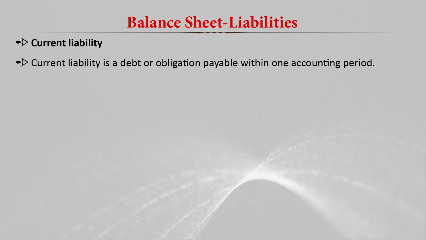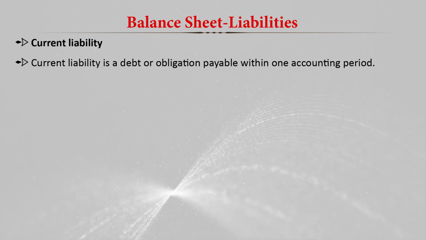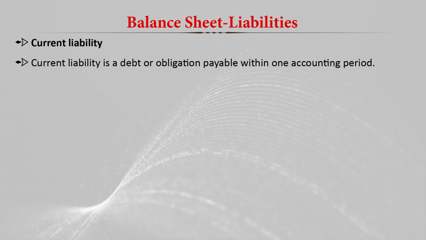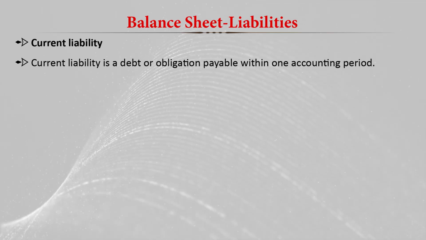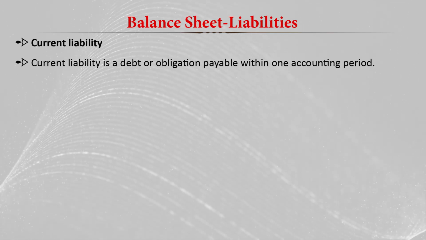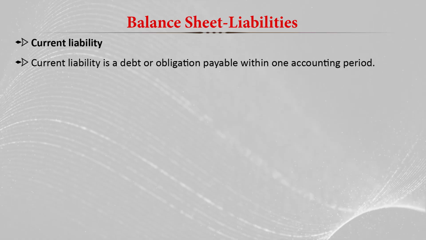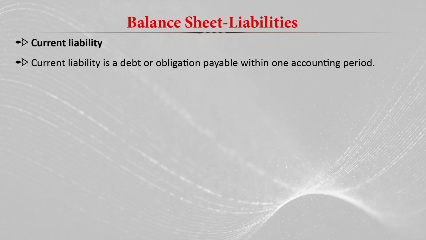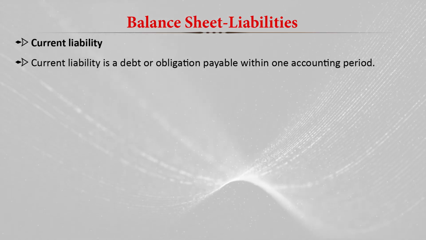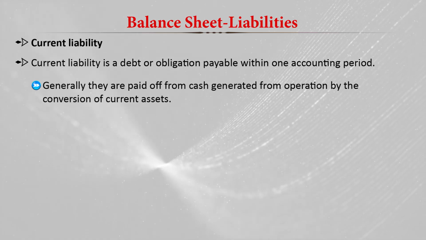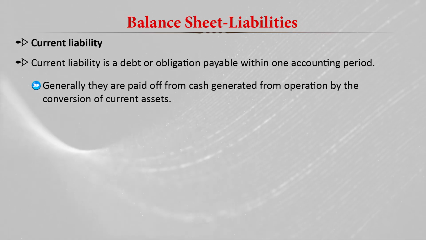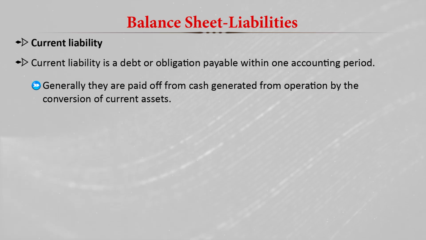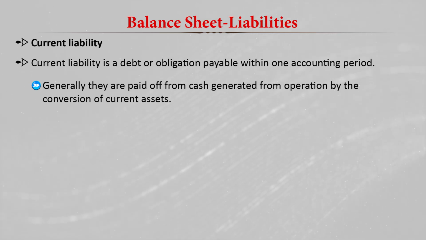The current liability is the debt or obligation that is payable within an accounting period. So within a year it has to be paid. All the liabilities which have to be paid within one year are called current liabilities. Generally they are paid off from the cash generated from operations or by the conversion of current assets.